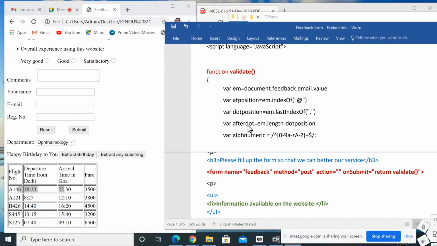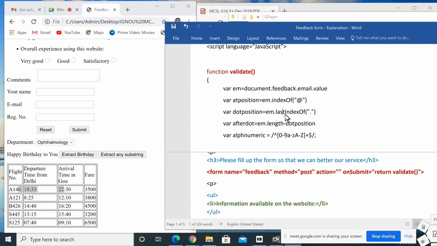Then after dot variable, here I used after dot. It's for finding how many characters are there after that dot. Only 2 or 3 characters are allowed after the dot in an email address. So after dot equal to em dot length minus dot position. Length, we already discussed, is used for finding the total number of characters. That is length minus dot position.